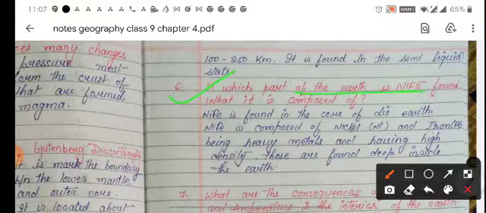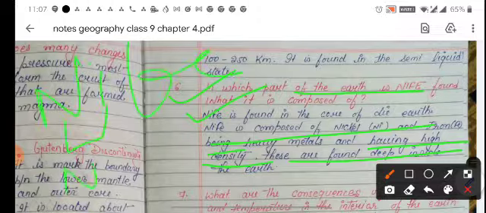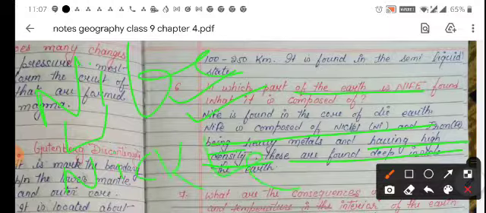In which part of the Earth is Nife found? What is it composed of? Nife is found in the core of the Earth. Nife is composed of nickel and iron, being heavy metals having high density, which are found deep inside the Earth. Nife means Ni for nickel, and Fe means iron, ferrous.